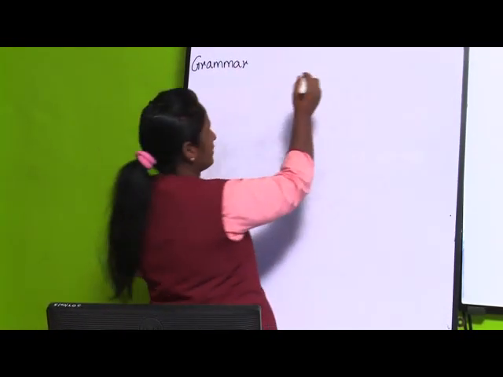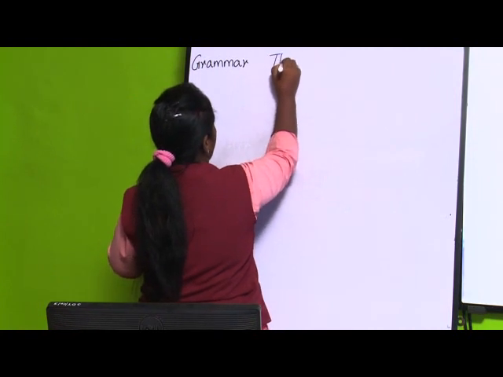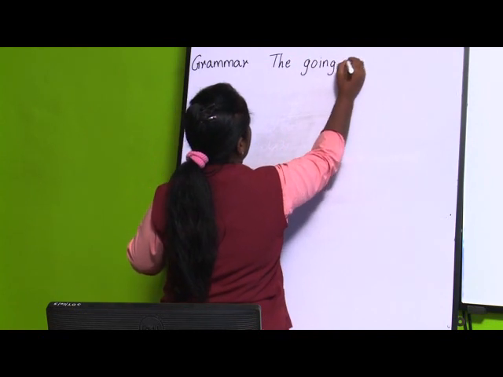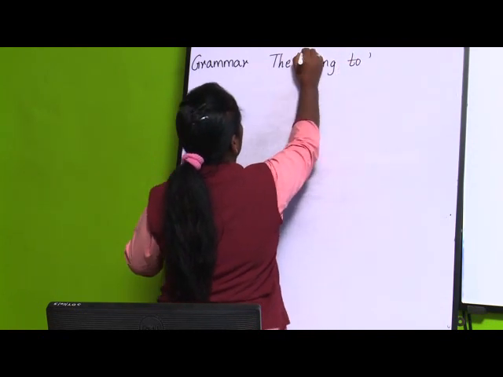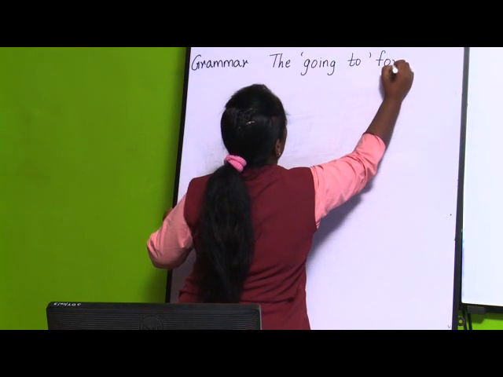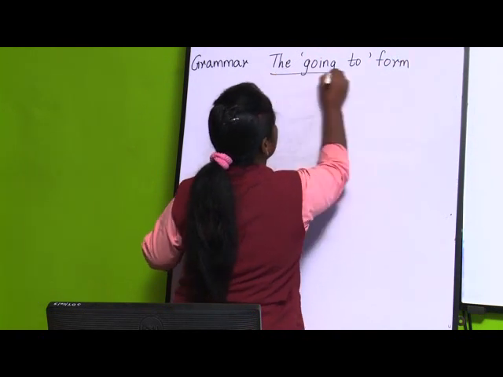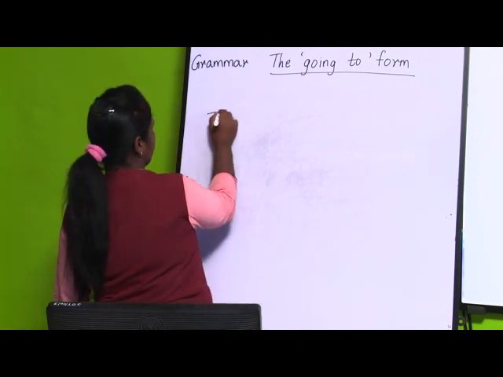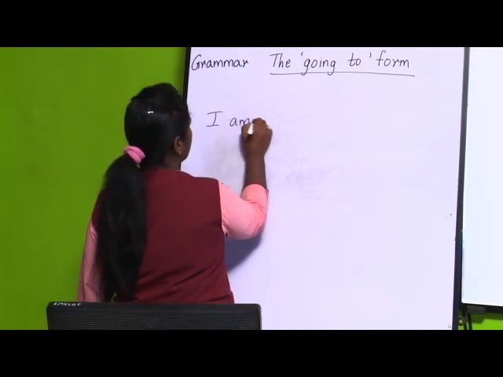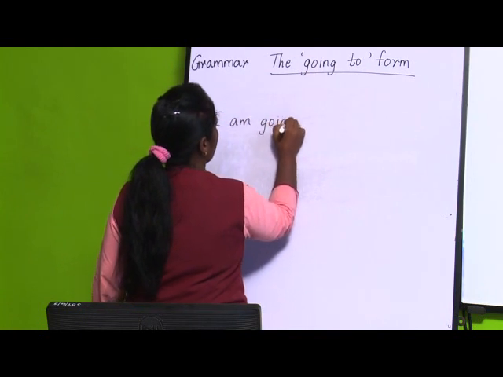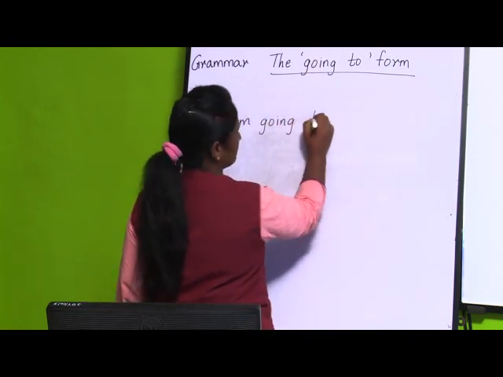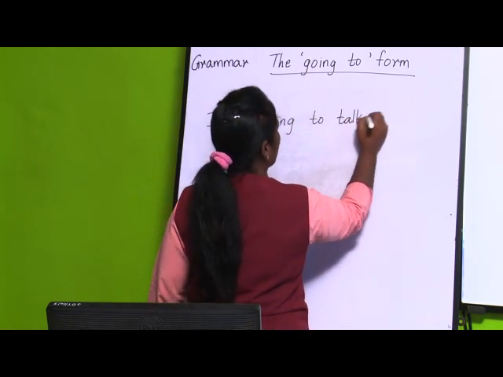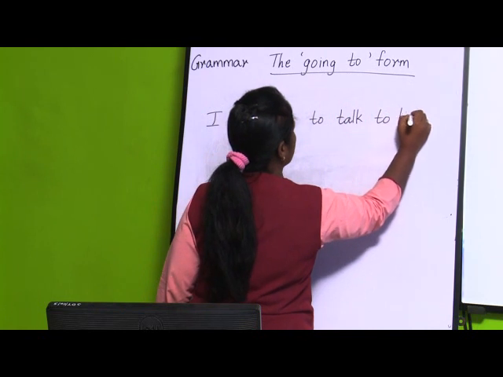Lesson number 21. The going to form. Now what is this going to form? We are going to see in this lesson. So if I write one example for you: I am going to talk to him now.